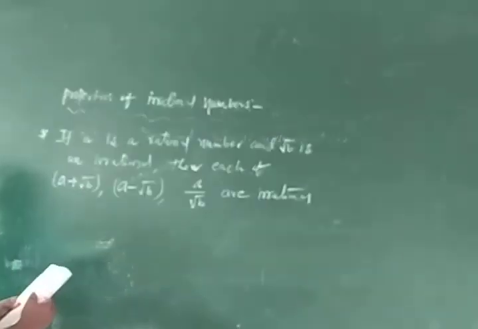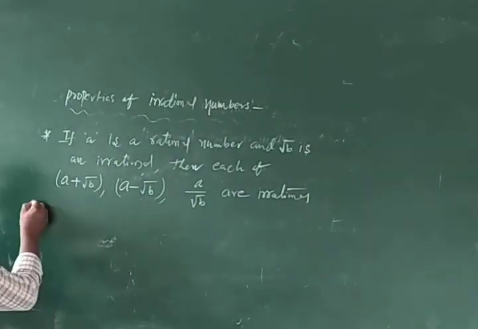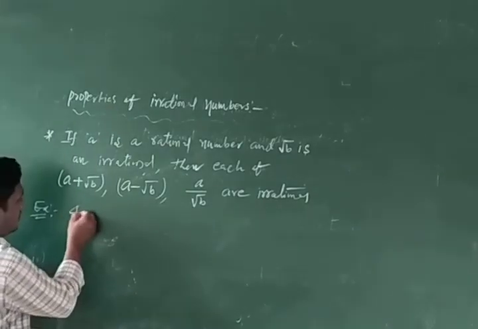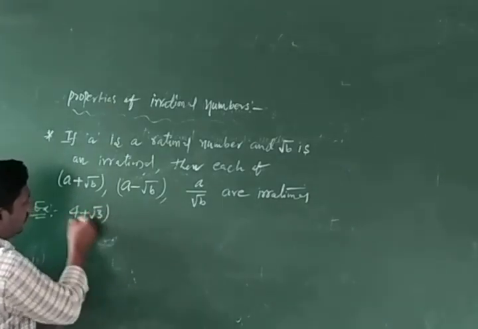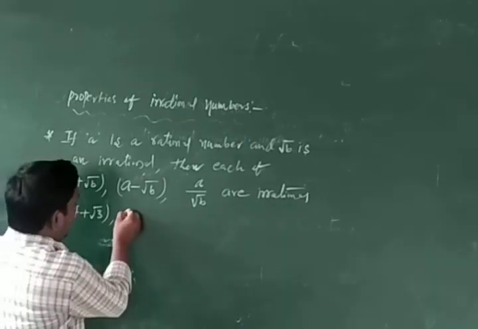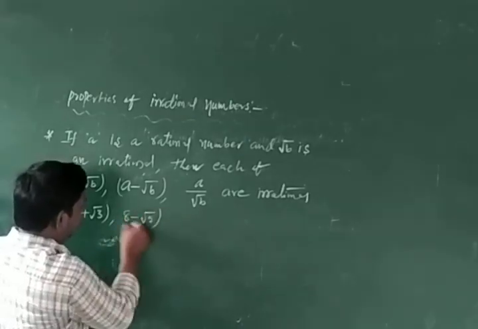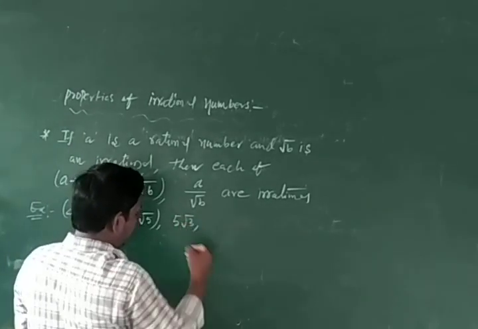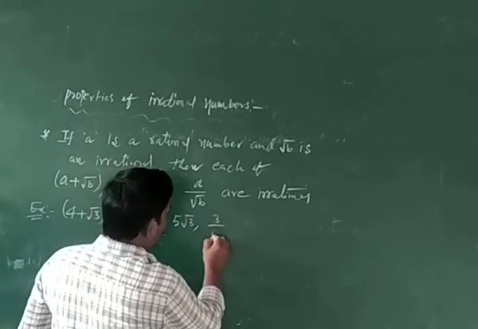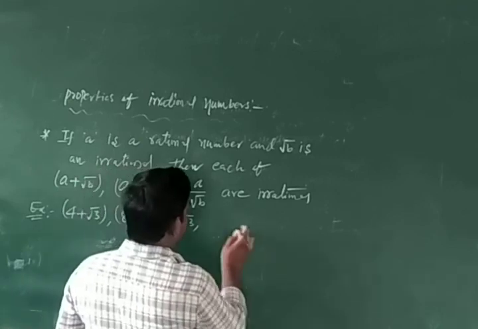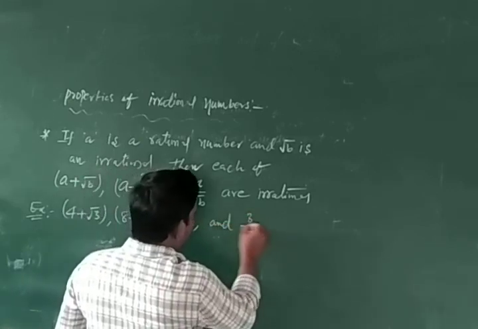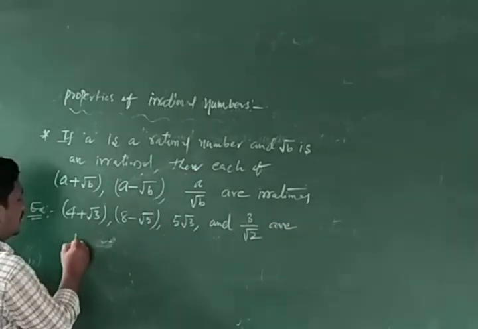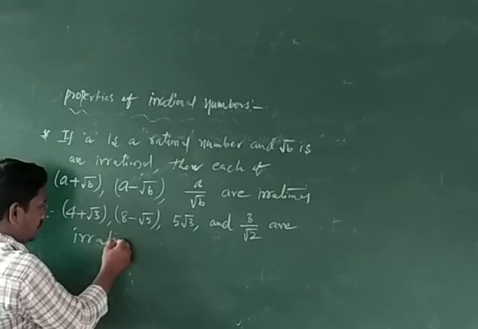And examples: 4 plus root 3, 8 minus root 5 and 5 root 3 and 3 by root 2 are irrationals.